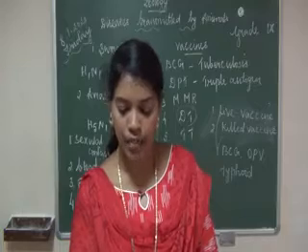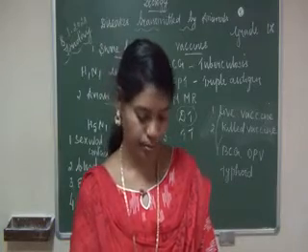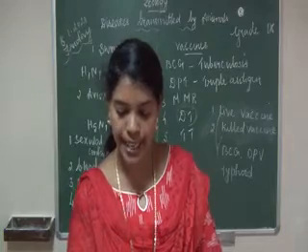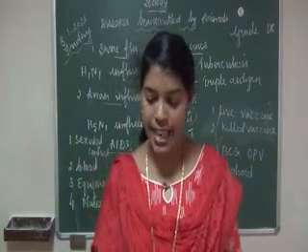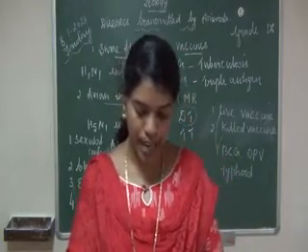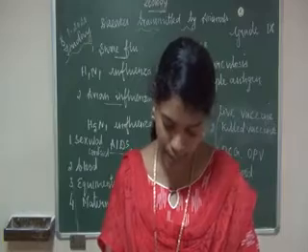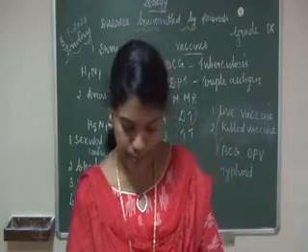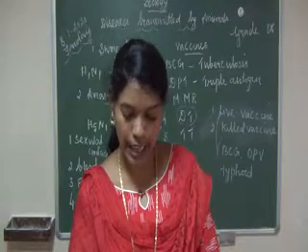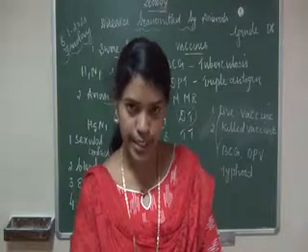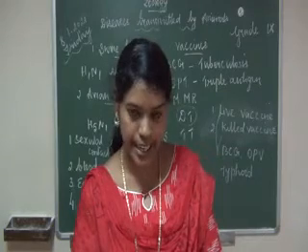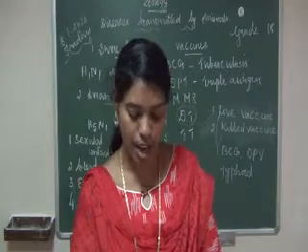The second: the answer is Plasmodium falciparum. Write it. Spelling: Plasmodium falciparum.